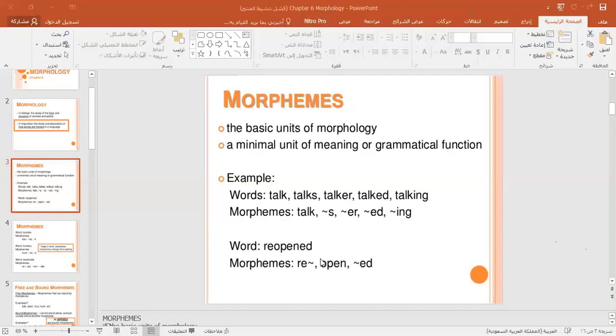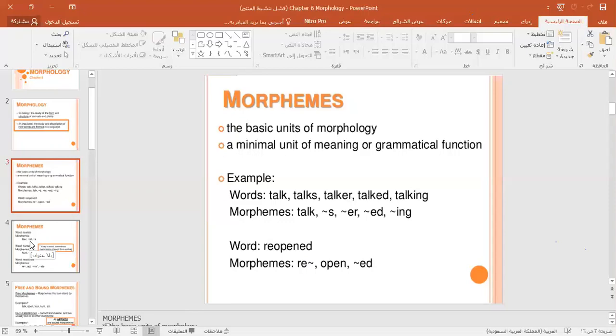So you can recognize morphemes. If you are asked, for example, to identify how many morphemes any word contains, you can recognize it by taking the root of the word and the others, which are suffixes or prefixes. So here we have the prefix re, the suffix past tense ed, and the word itself, open. We have 3 morphemes.